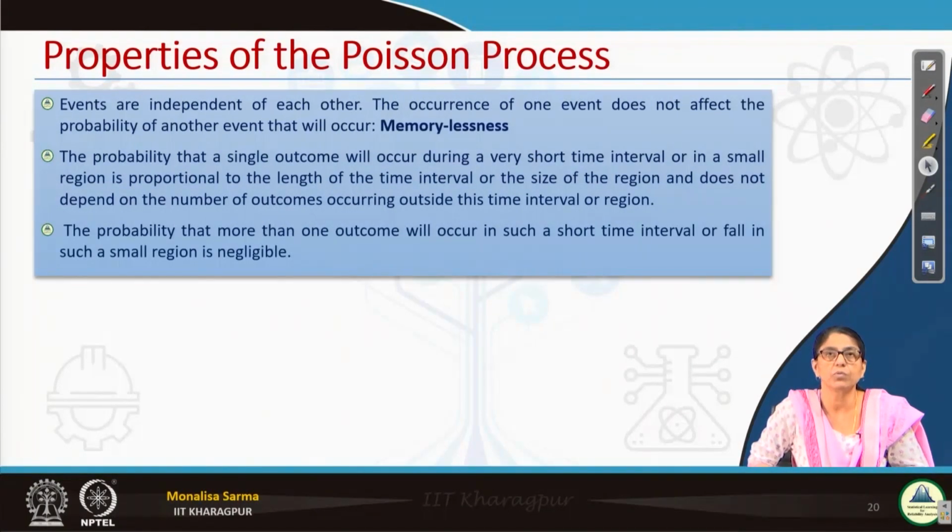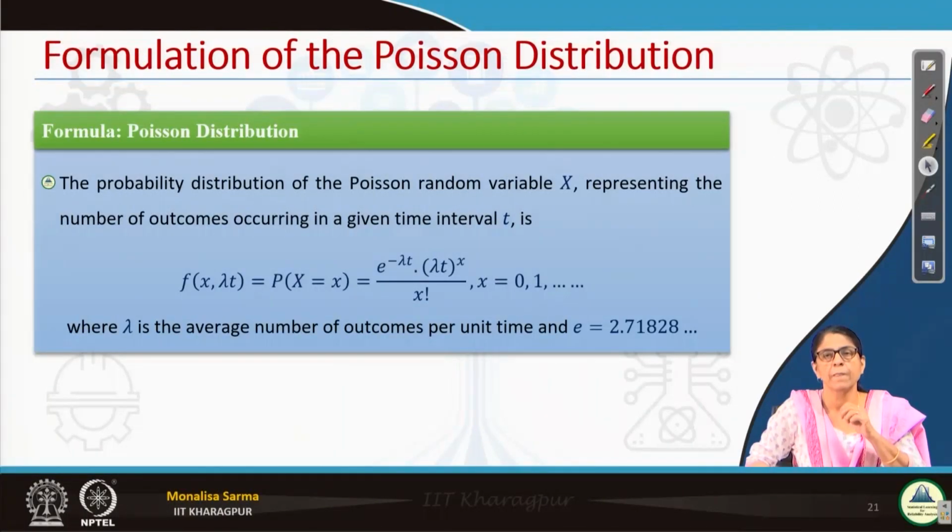The third property is that the probability that more than one outcome will occur in a very short time interval, or fall in such a small region, is negligible. If we consider a very small time interval, the probability of more than one outcome occurring is negligible. So these are the three properties of the Poisson distribution.